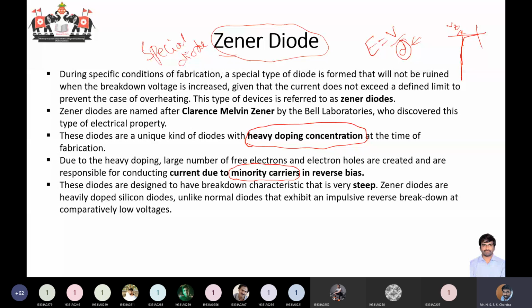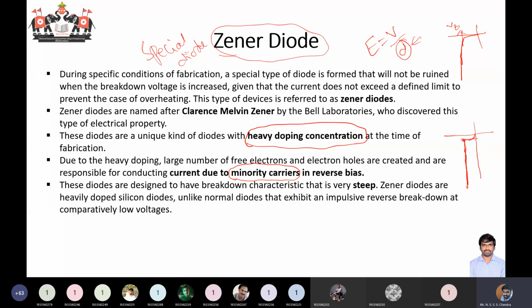These diodes are designed to have very steep breakdown characteristics. Steep in the sense that if you see the current versus voltage characteristics, this is almost a vertical line, parallel to the y-axis. So the voltage is not changing much.